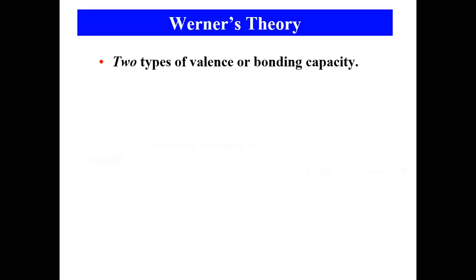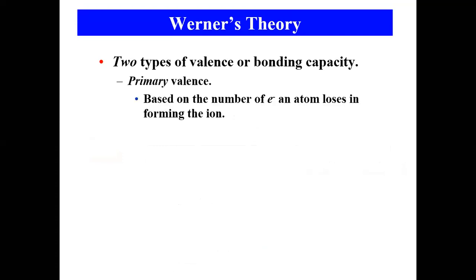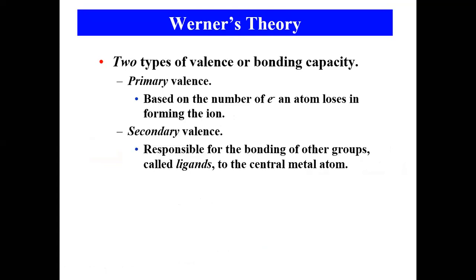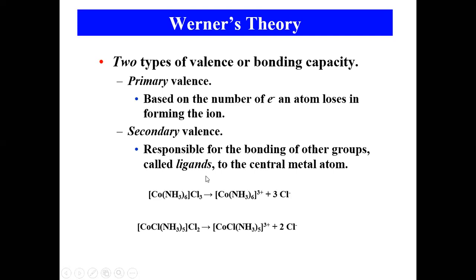Werner's theory says 2 types of valence or bonding capacity. Primary valence is based on the number of electrons an atom loses in forming the ion. What is the losing of electrons? Simply nothing but oxidation. Today we say oxidation number, but he said primary valence. Secondary valence is responsible for the bonding of other groups called ligands to the central metal ion, meaning how many are attached.